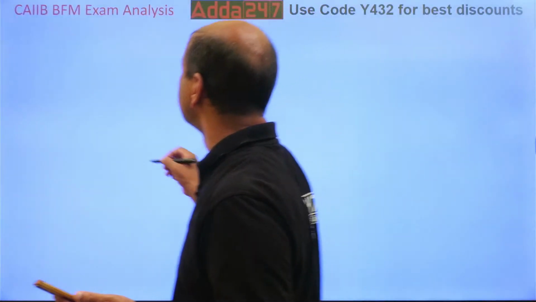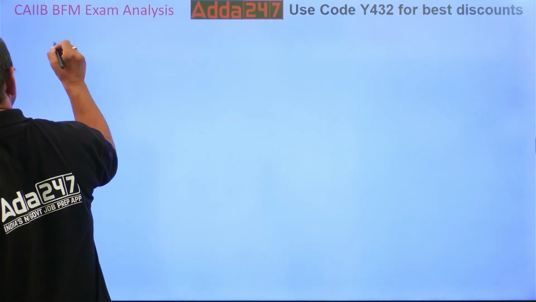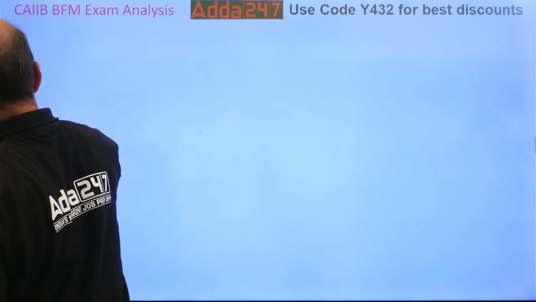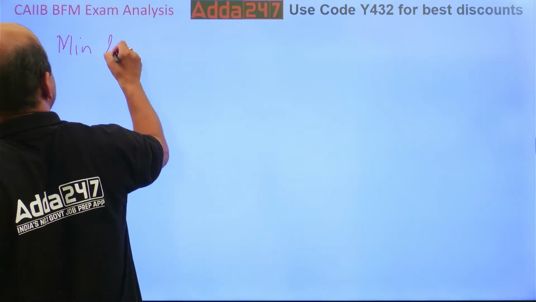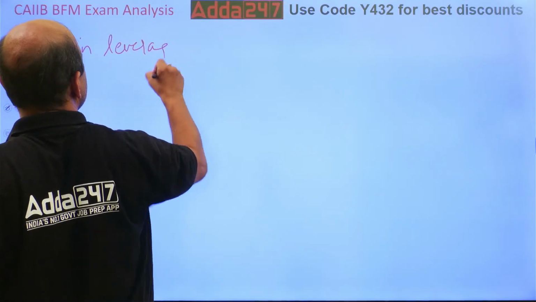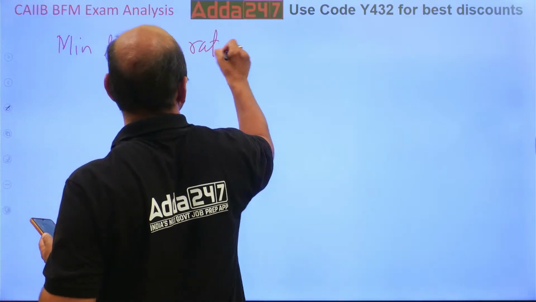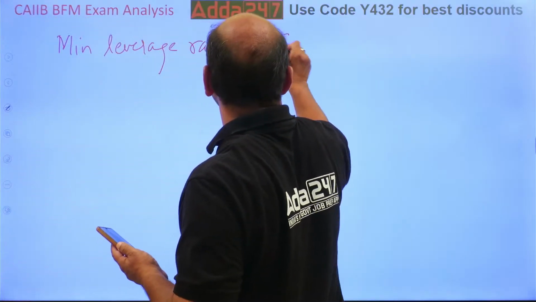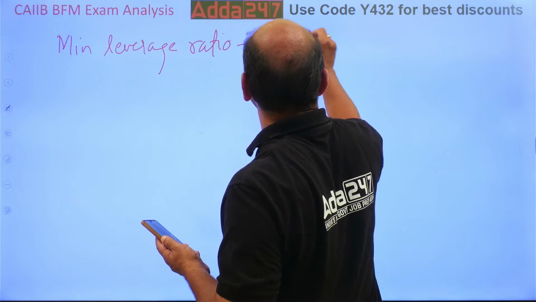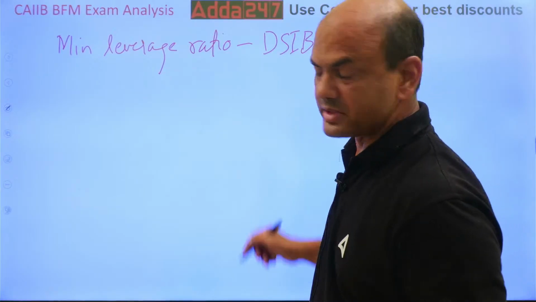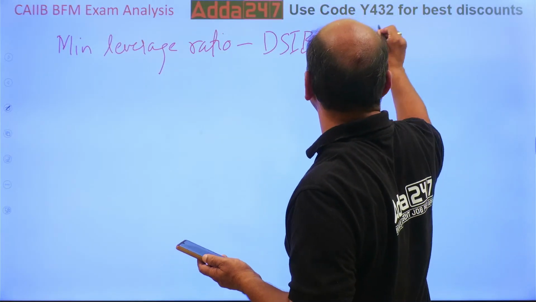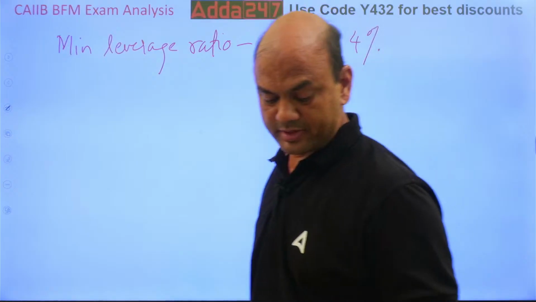So this was one question. The answer is 4%. Kindly note, 4%.